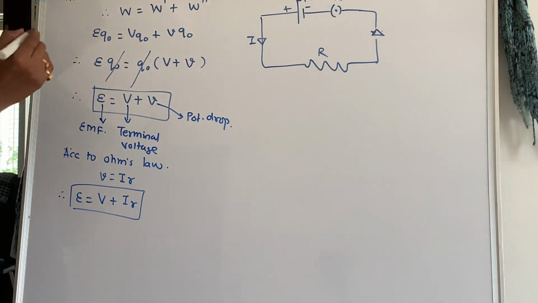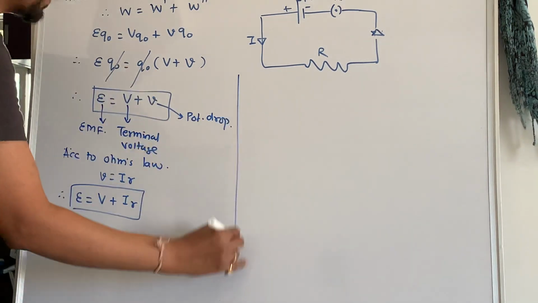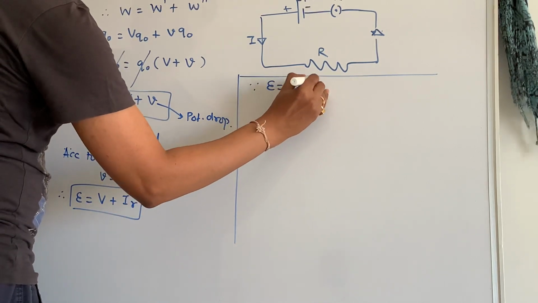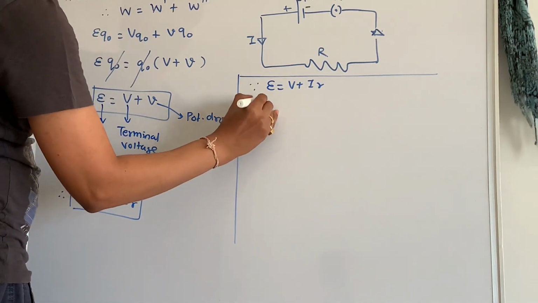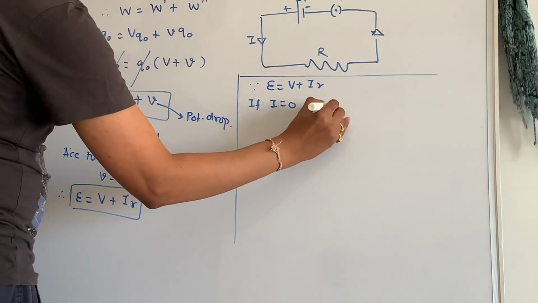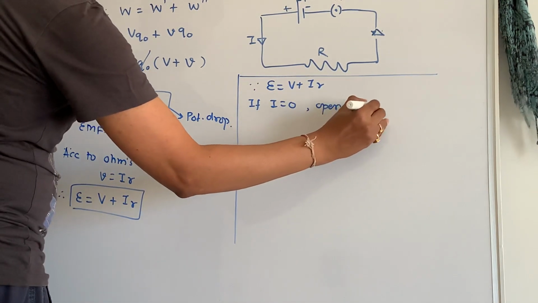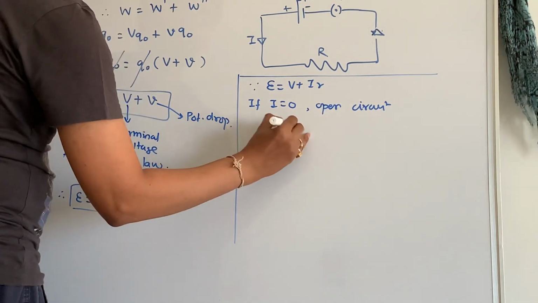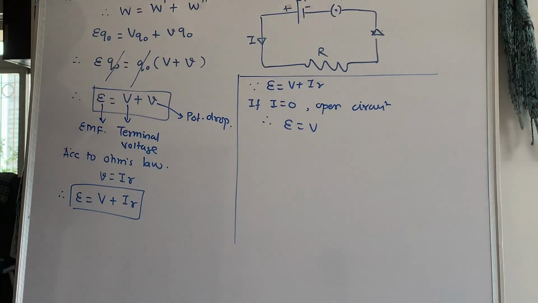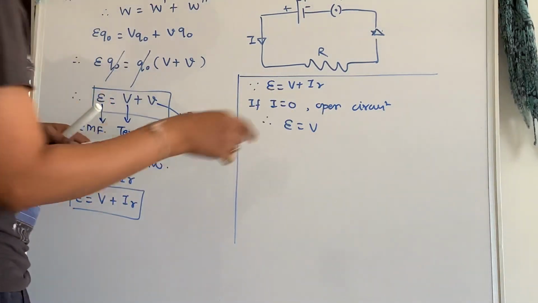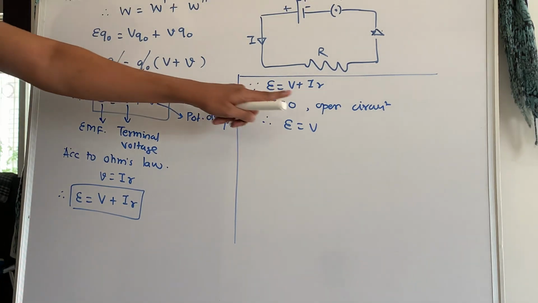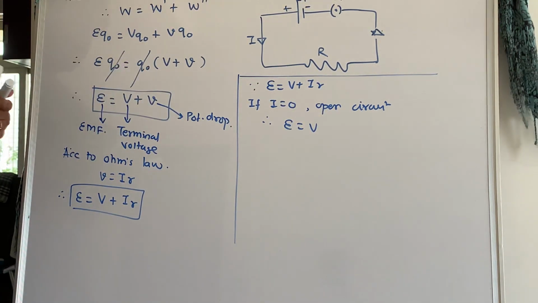Now there are two cases. Case one: since E is equal to V plus Ir, if I is equal to 0, that is your open circuit, then you will get E is equal to V. This is the definition of EMF. It is the potential difference between two terminals of a cell in an open circuit, when current is 0.